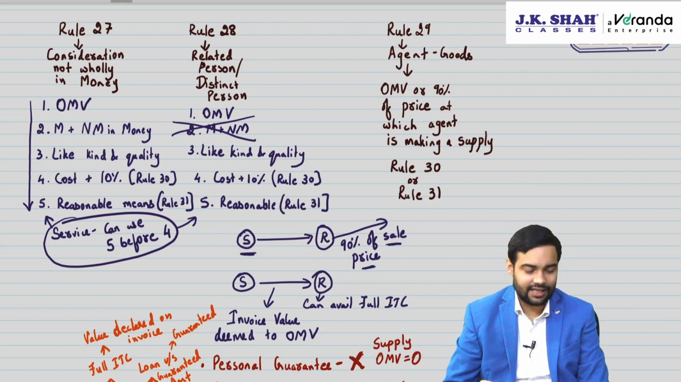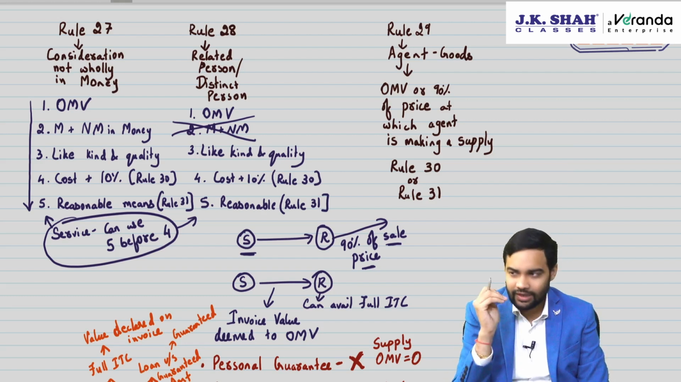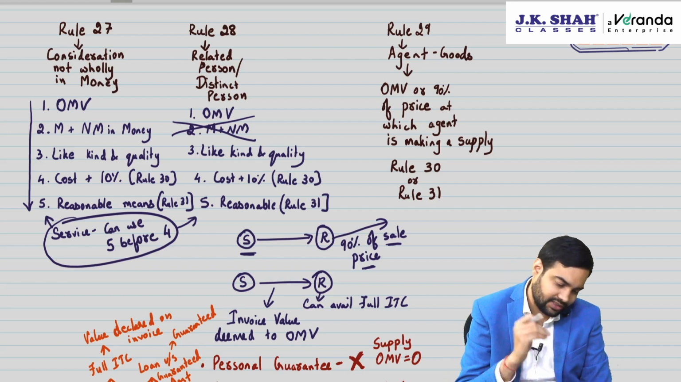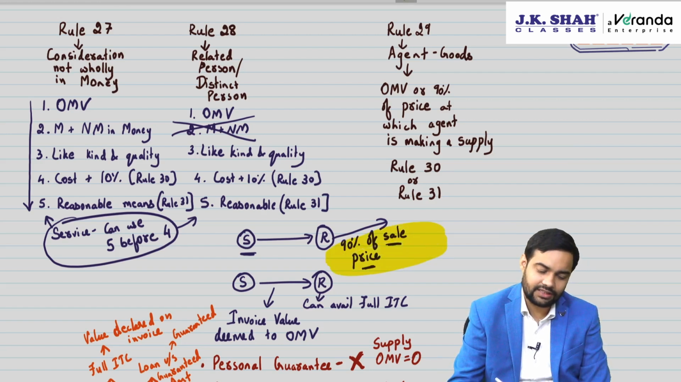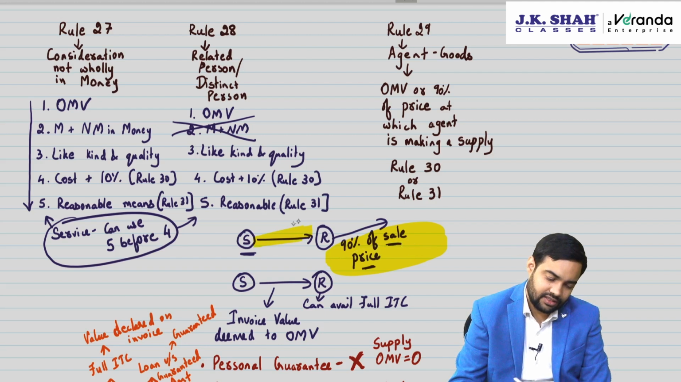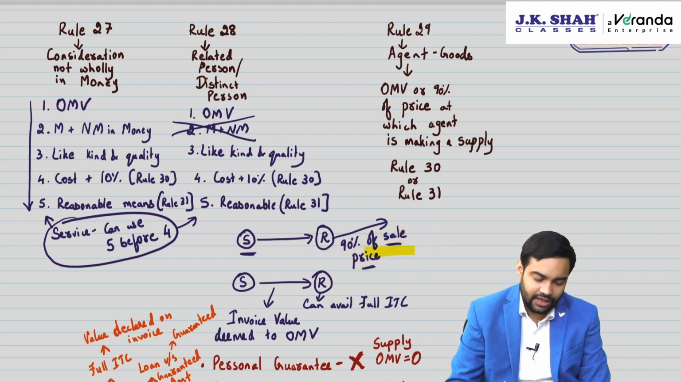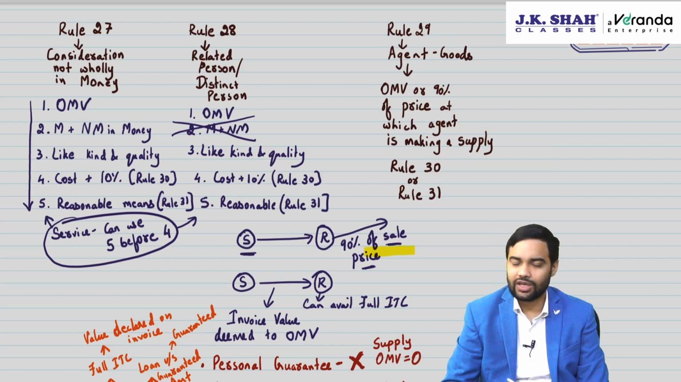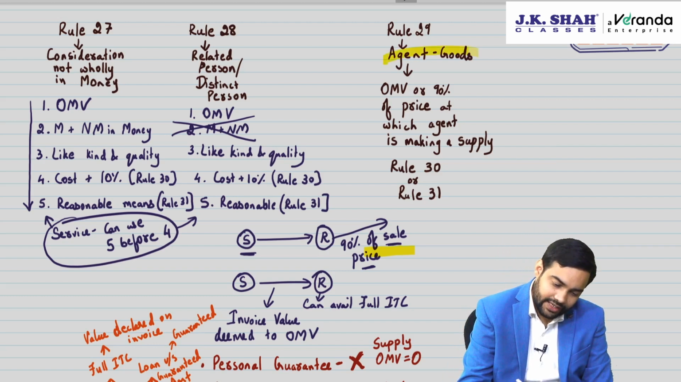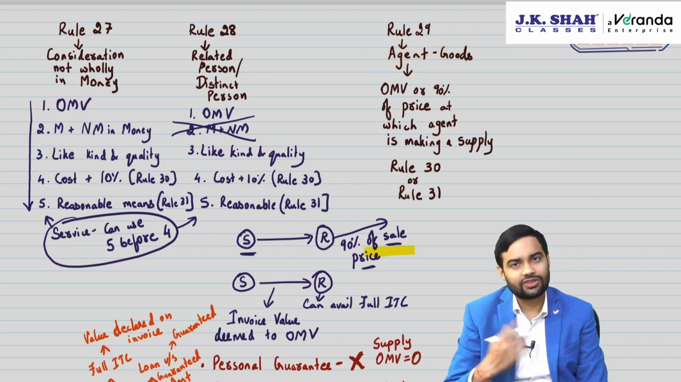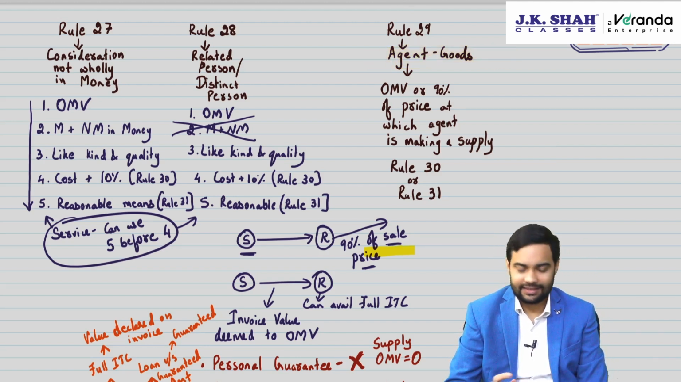Rule 28, related person: OMV, like kind or quality, cost plus 10%, reasonable means. Two important points: 90% of sale price can be used as the value for this transaction. And second, if the recipient can avail full ITC, whatever you have mentioned in the invoice is deemed to be open market value. Rule 29, agent only for goods: OMV or 90%. If that is not available, 30 and 31 are common.